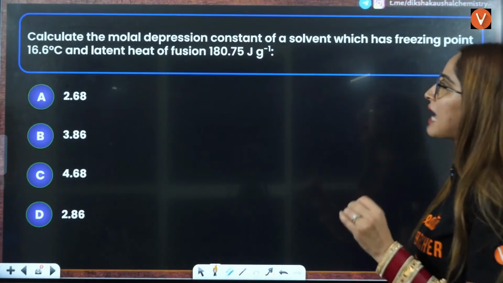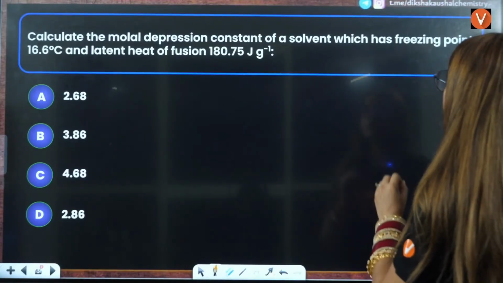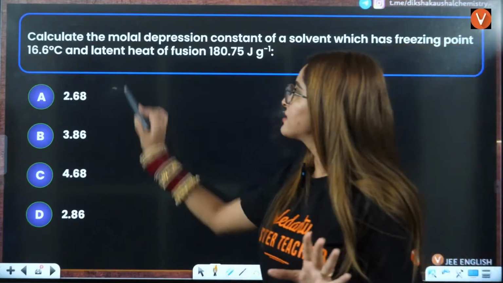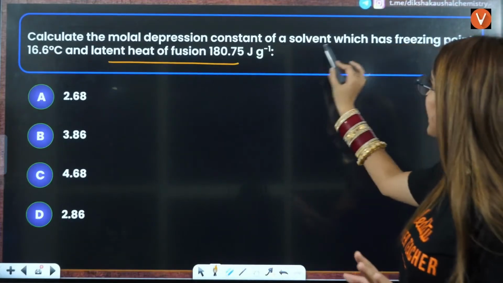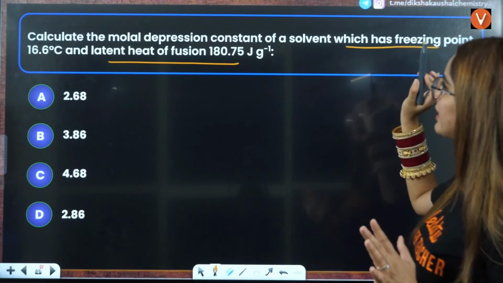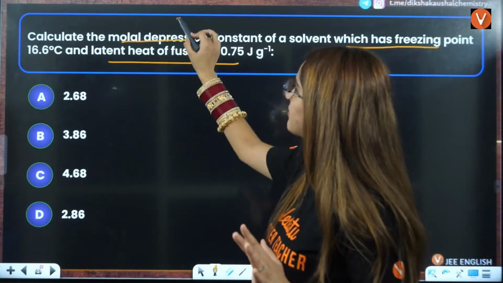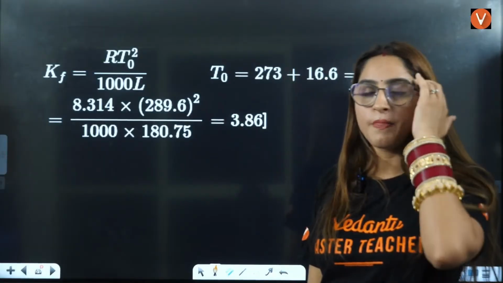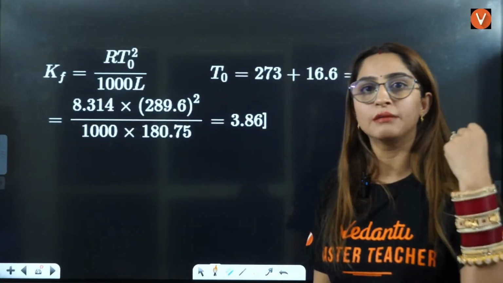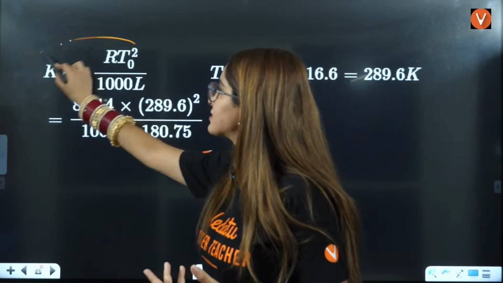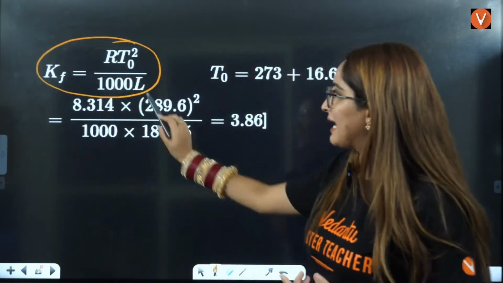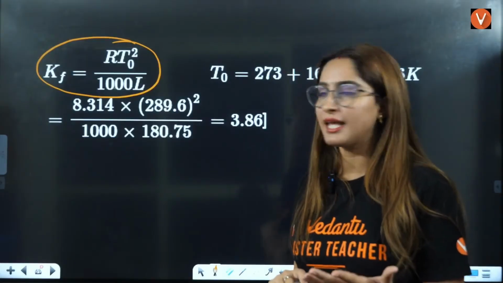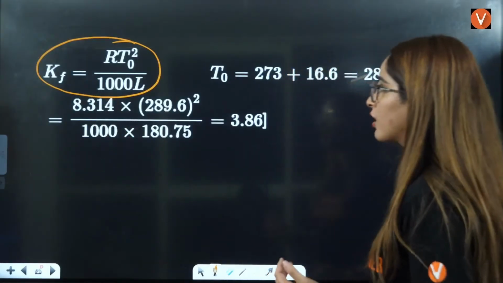Next is, calculate the molar depression constant for a solvent which has this freezing point and latent heat of fusion. See, latent heat of fusion, right? And freezing point they have given you. Molar depression means Kf they are asking you. Usually we skip the formulas of Kf and Kb, but that you should not skip, right? So here L is the latent heat, T naught is the temperature that they have given you, Kf is what you will solve here, right?